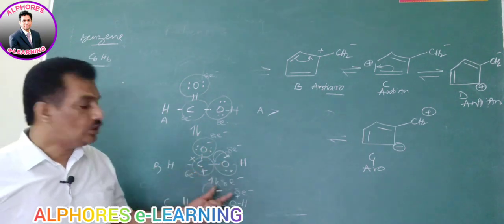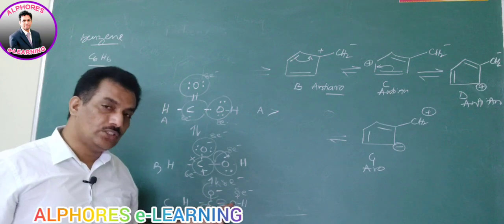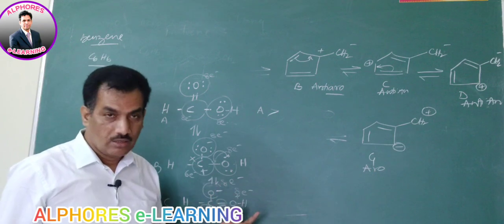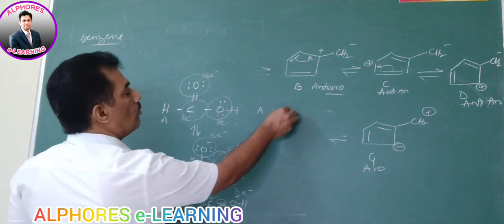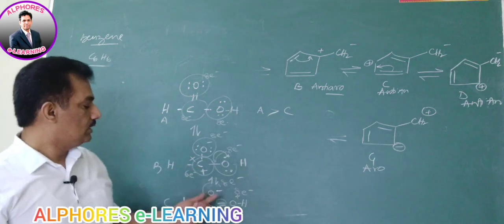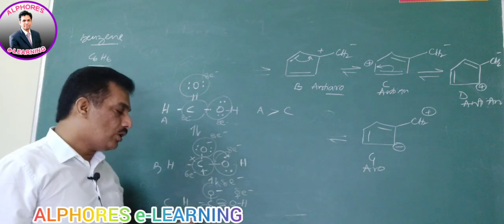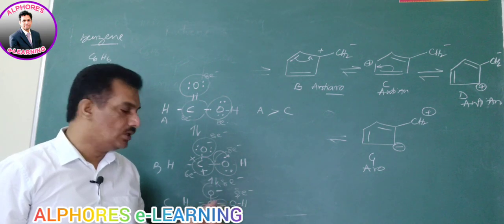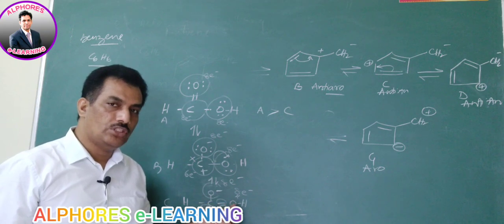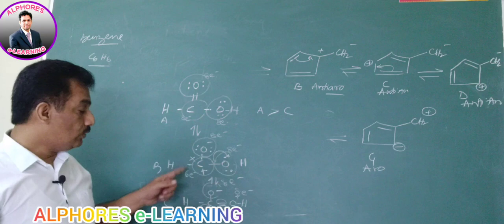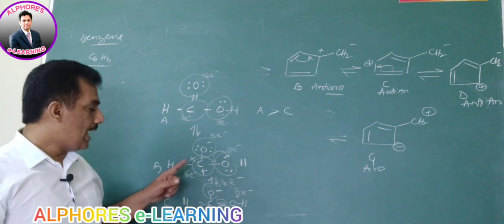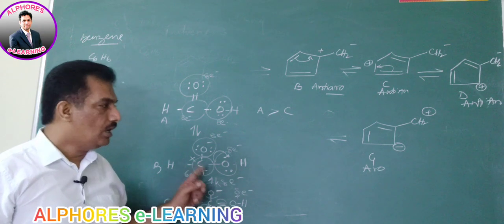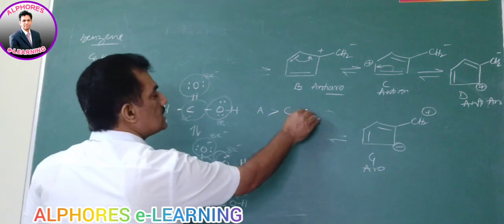So in this case, even a charge is present, and that too a non-conventional charge. You can observe the non-conventional charge. Oxygen possessing a positive charge is non-conventional. But we are considering this C as more stable than B, because in this non-conventional charge structure, all the atoms are enjoying 8 electron structures, octet structure. So when it follows the octet structure with non-conventional charge, it is more stable compared to one without octet structure. Is it not? As carbon is suffering from electron deficiency and lacks the octet, that's why B is less stable.